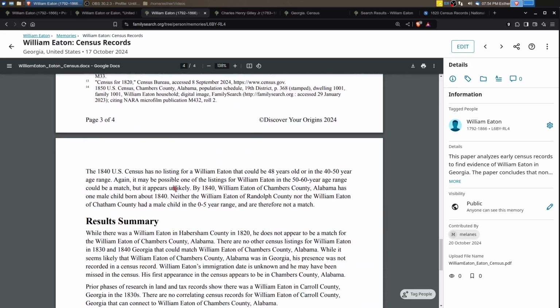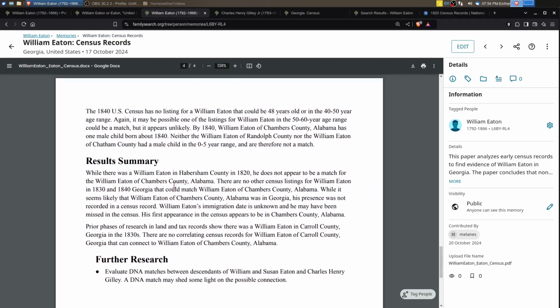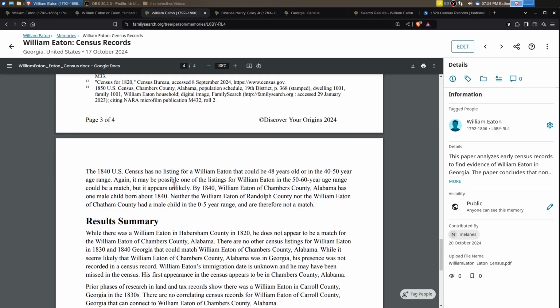Well, we don't know when William Eaton came into the country. We don't have an immigration date or anything. We can say that he was in Georgia because it says his wife and children were born in Georgia, but his information was not captured in the census. And his first appearance in the census, as far as we know, is Chambers County, Alabama.